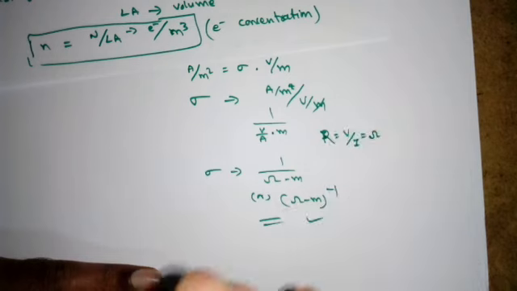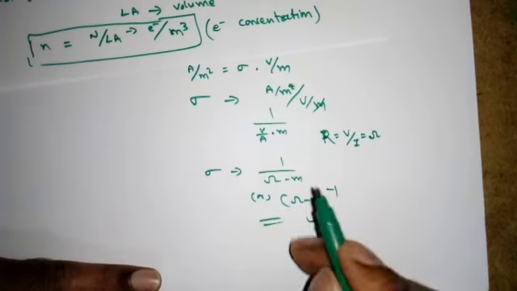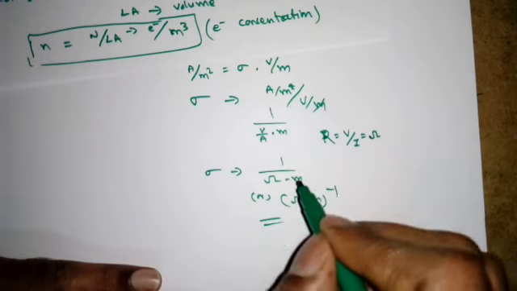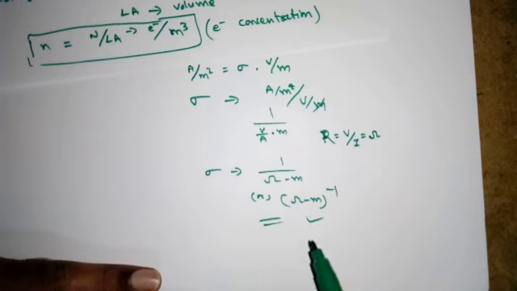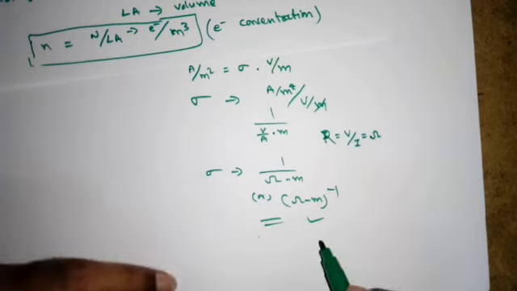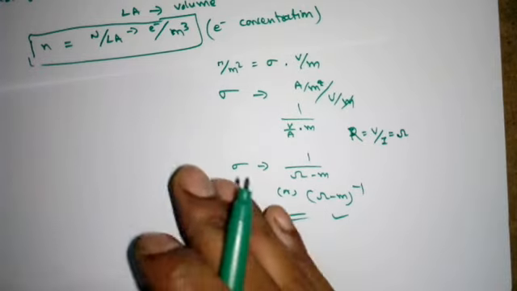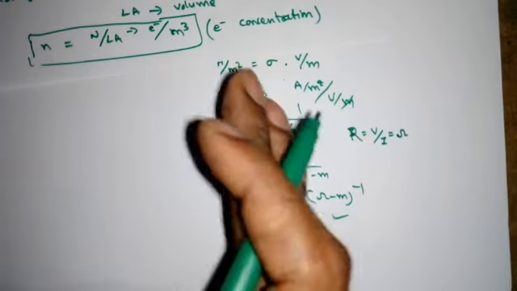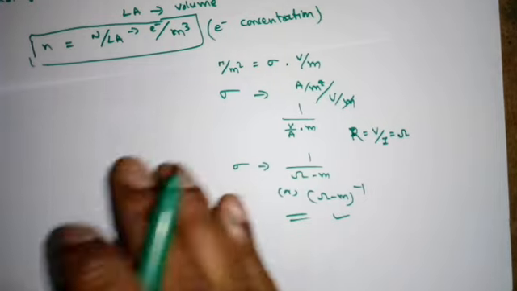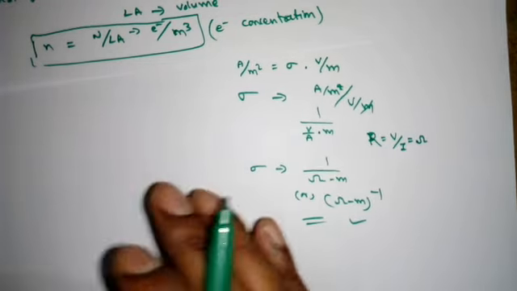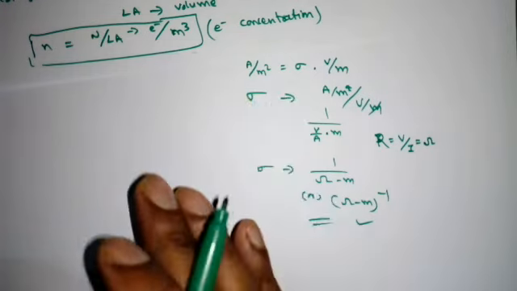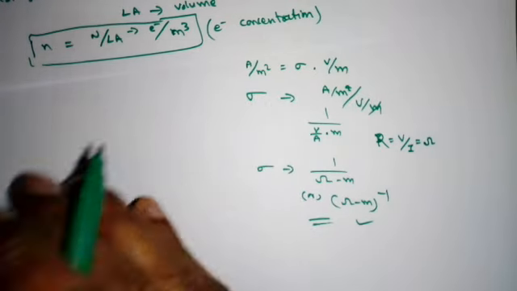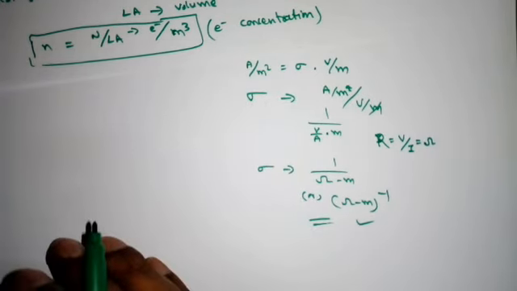If I take any particular parameter, we should know what its units are. So this is about the conductivity of metal. We will try to do some numericals based on these expressions from previous GATE questions or from the textbooks also, right? Next lecture we'll see how conductivity is possible in intrinsic semiconductor, then extrinsic semiconductor, etc.